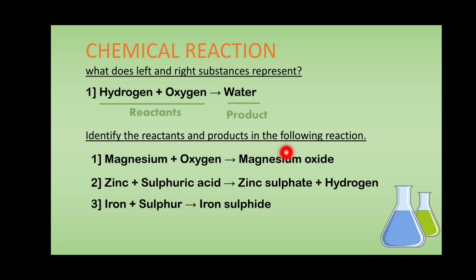And the resultant product, magnesium oxide, is a product. Zinc and sulfuric acid are the reactants in the second example, and the products are zinc sulfide and hydrogen. In the third example, iron and sulfur are the reactants, and iron sulfide is a product.